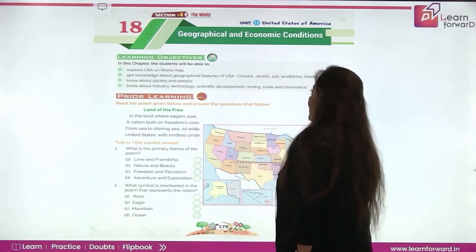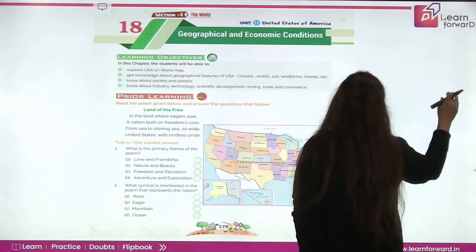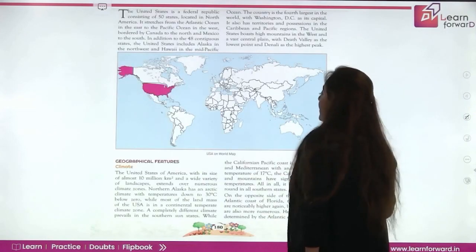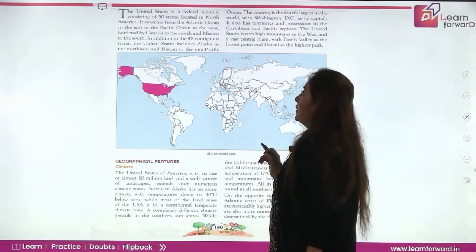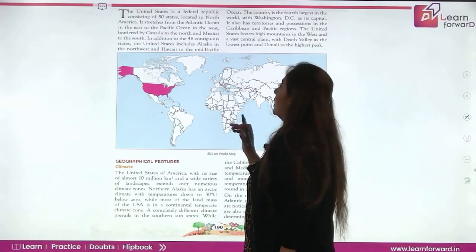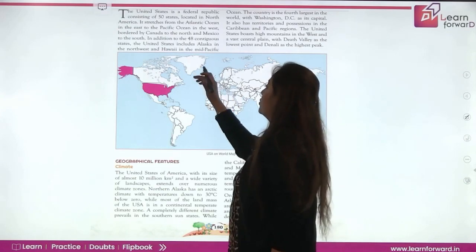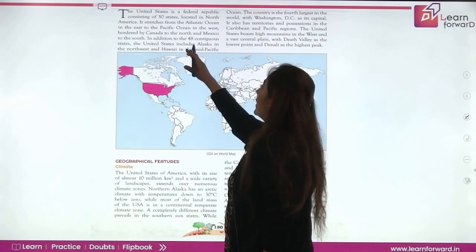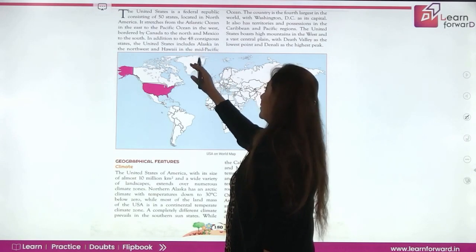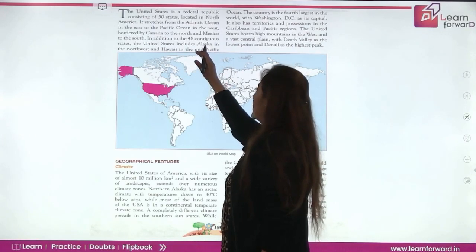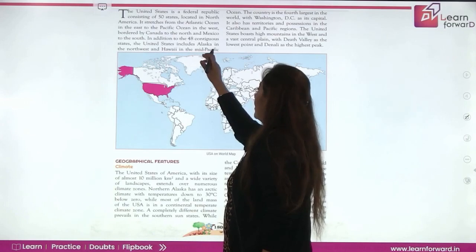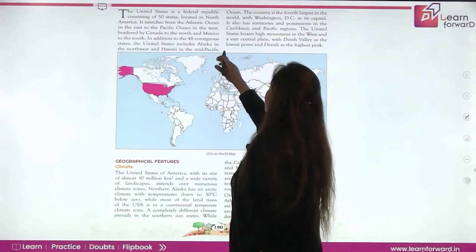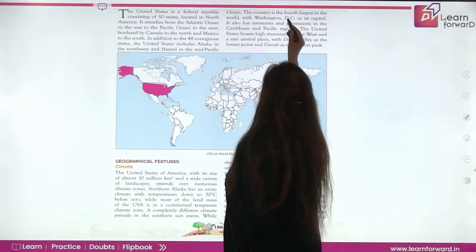We've studied about India, now we're studying some things about America. The United States is a federal republic consisting of 50 states located in North America. It stretches from the Atlantic Ocean in the east to the Pacific Ocean in the west, bordered by Canada to the north and Mexico to the south. In addition to the 48 states, the United States includes Alaska in the northwest and Hawaii in the mid-Pacific Ocean. The country is the fourth largest in the world.